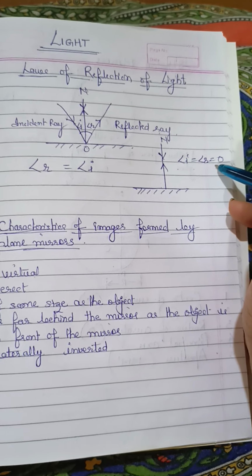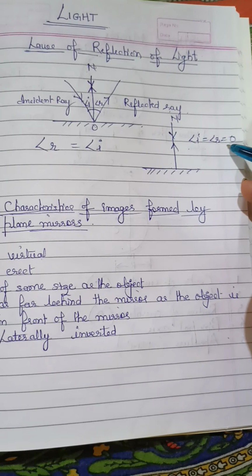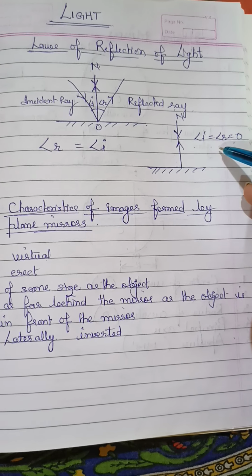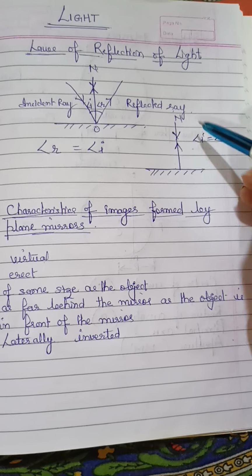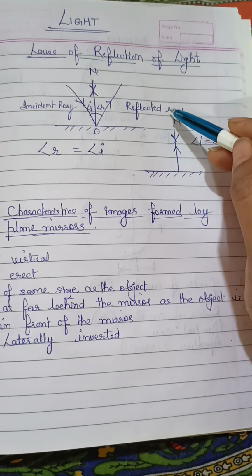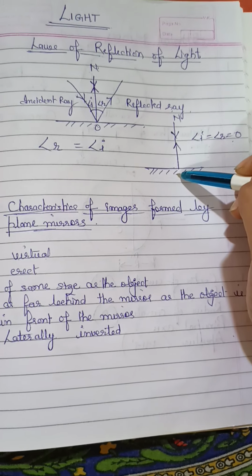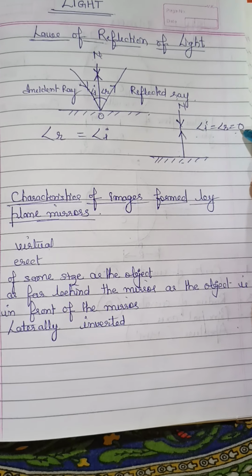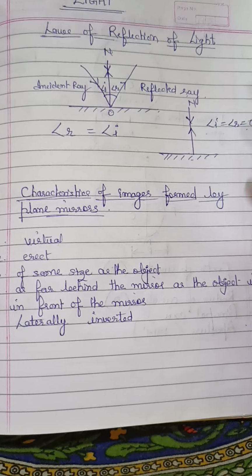Sometimes it happens our shadow is not formed. You have noticed at 12 o'clock, noon time, when the sun is over our head, at that time there is no shadow. That means the light comes perpendicularly. So no shadow is formed, that means no reflection, and angle I equal to angle R is 0 at that time.